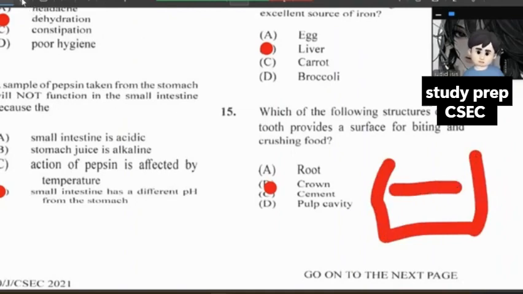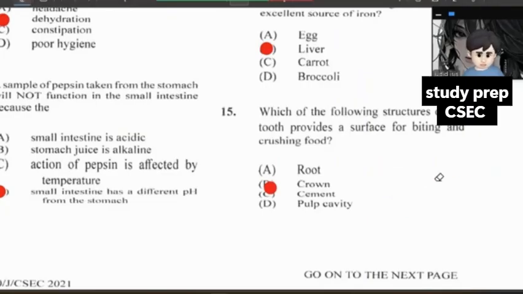All of these other terms are unrelated. Matter of fact, the rest of the terms don't even make sense. The root, that doesn't make sense in that case. The cement is basically the thing that makes your teeth stay where they are, or makes your teeth have stability. And the pulp cavity is basically like roots in your teeth. So root, cement, pulp cavity, all of these terms are unrelated and they 100% cannot be right. So the only answer for 15 is actually B.